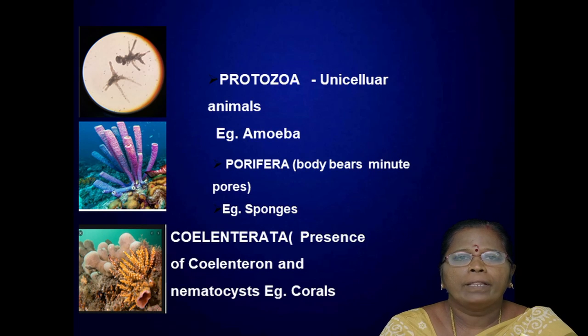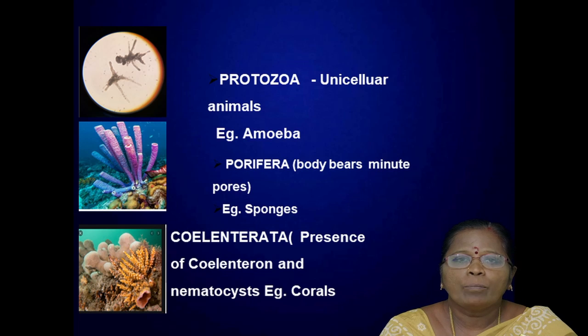In what way are they classified? The first one, the Protozoa, for which I already gave the example of amoeba. All the microscopic organisms, particularly the unicellular organisms, are placed under the Protozoa. They are minute and microscopic. You can see in these pictures.